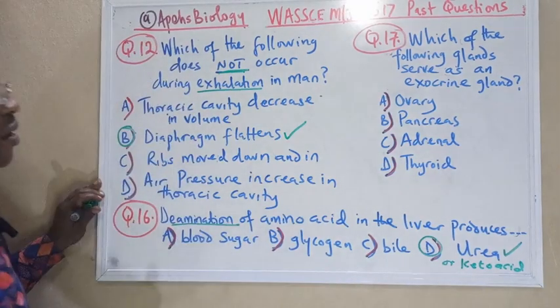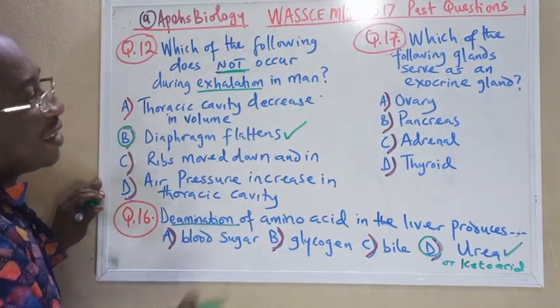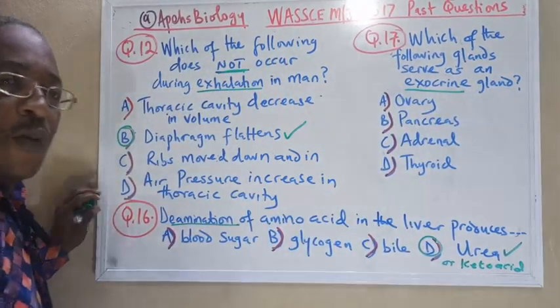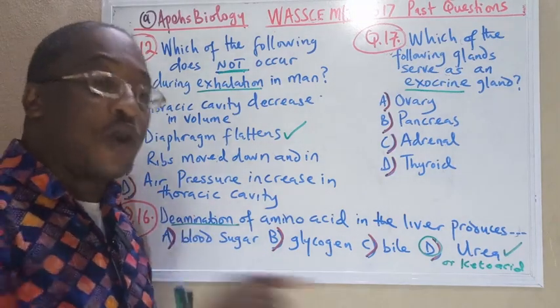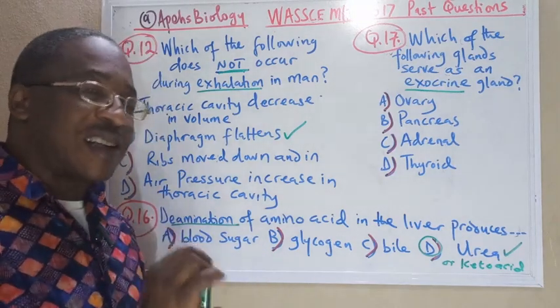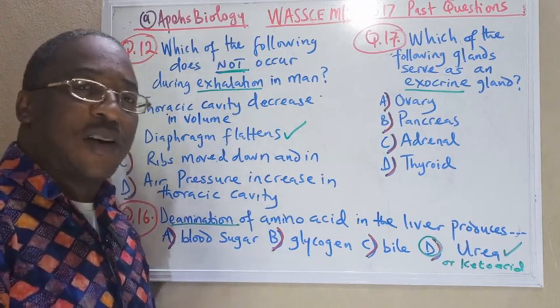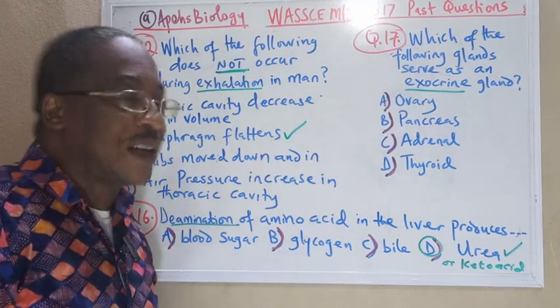Then the last question says, which of the following glands serves as an exocrine gland? We have exocrine glands that have ducts, and glands that don't have ducts are called endocrine glands. The question here is saying exocrine.